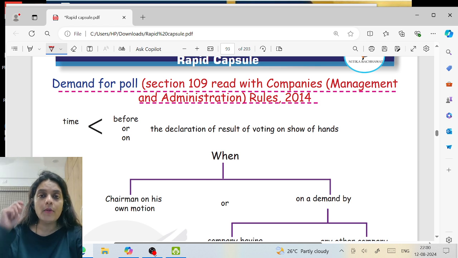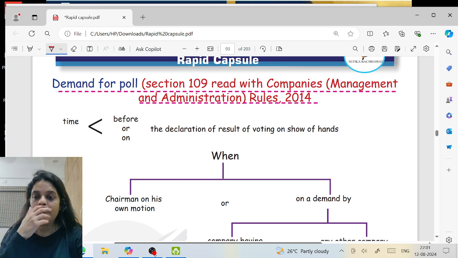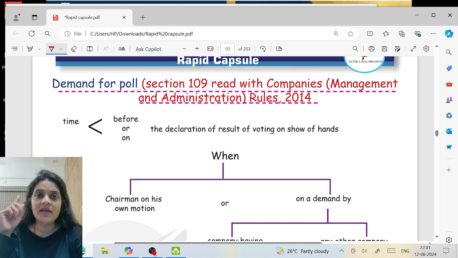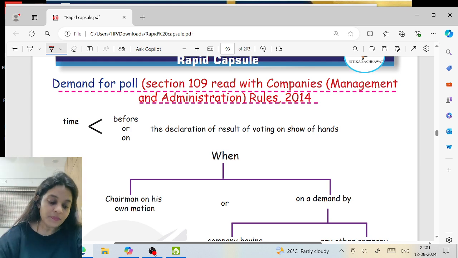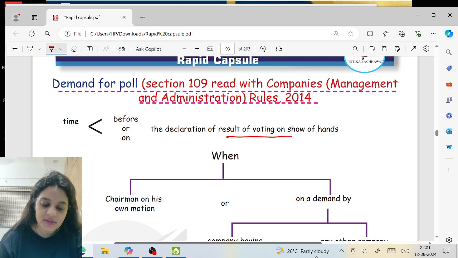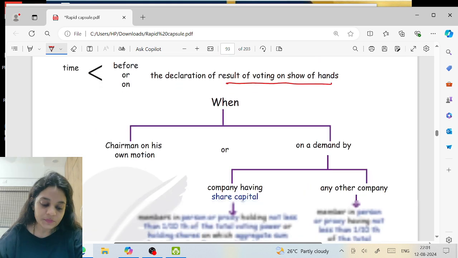Let us say we are appointing Mr. A as a chairman, and we are like, let's go for voting by show of hands. Members say we demand for poll. Can they do that? Yes. While the voting is going on, they say we demand for poll. Can they do? Yes. Voting is done, result is declared. Can they still demand for a poll? Yes. It can be done before or on the declaration of the result of voting on show of hands.